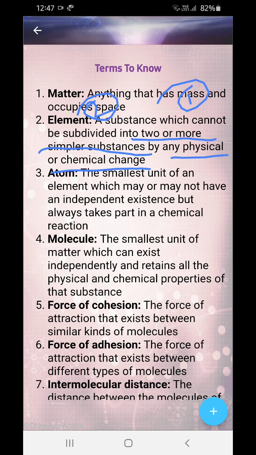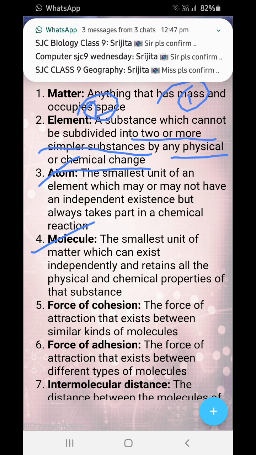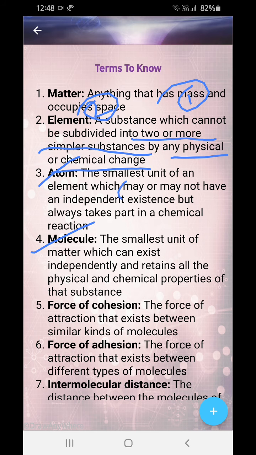Next we have molecules: the smallest unit of matter which can exist independently and retain the physical and chemical properties of that substance. Now, what are the differences? An atom may or may not have an independent existence, while a molecule always has an independent existence.